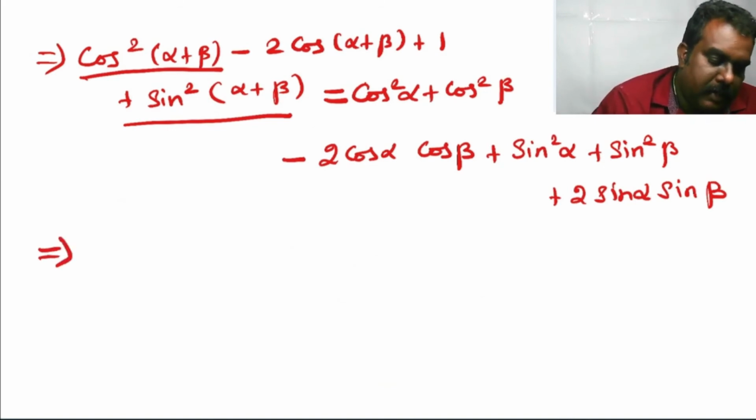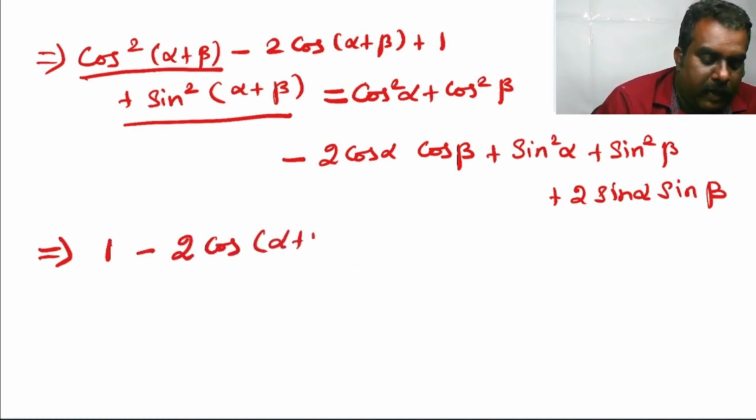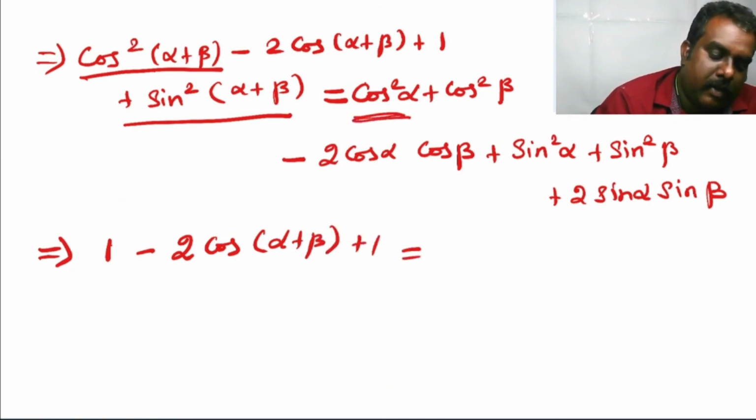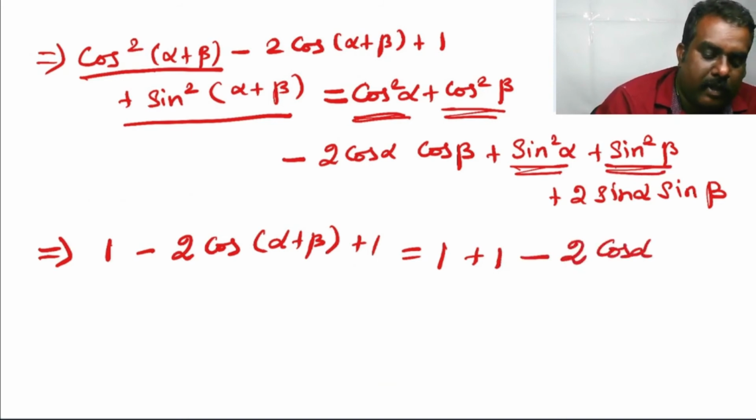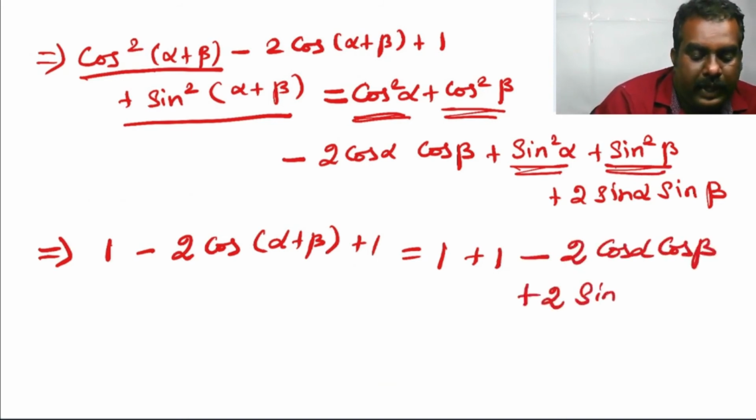This can be written as 1 minus 2 cos of alpha plus beta plus 1, which is equal to cos square alpha plus sin square alpha is 1, plus cos square beta plus sin square beta is 1, minus, write the remaining, 2 cos alpha cos beta plus 2 sin alpha sin beta.